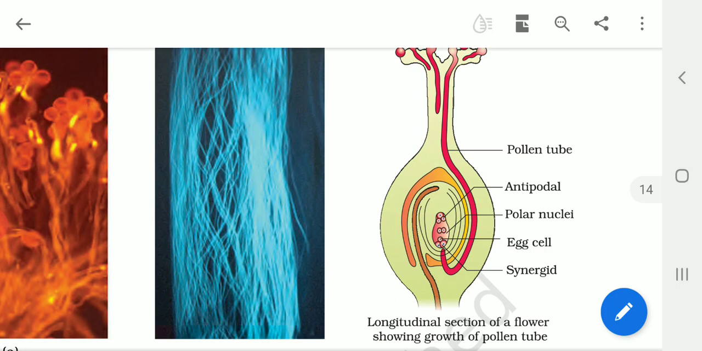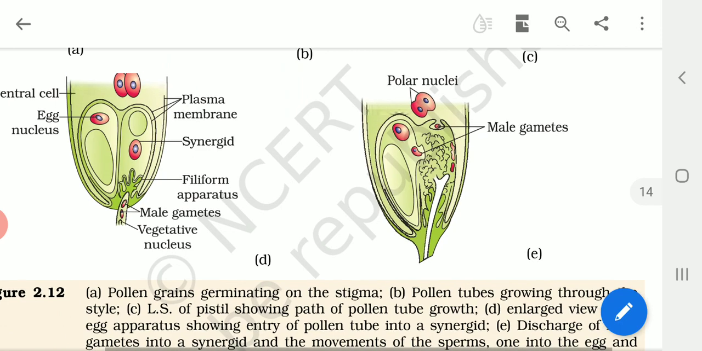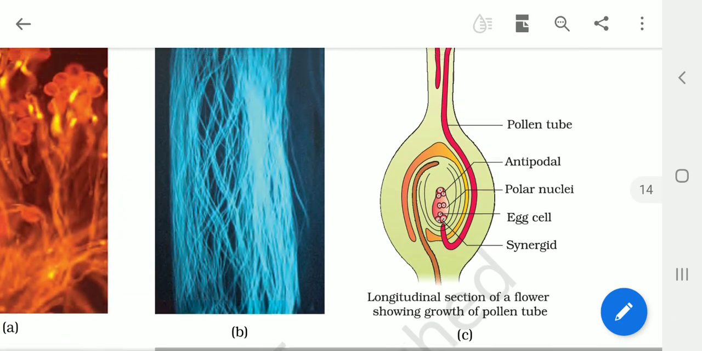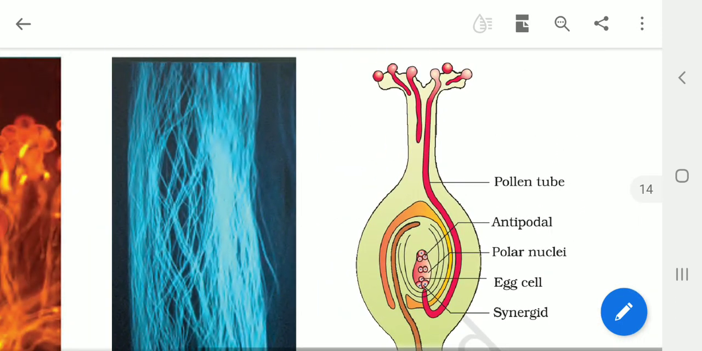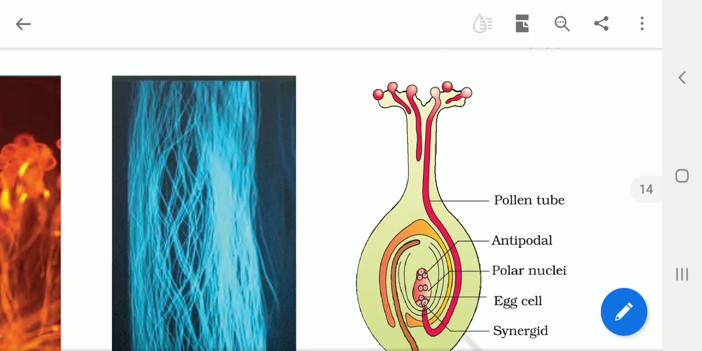So what happens here? How does a pollen tube germinate? Let us see. Now look at figure 2.12 C diagram. Here you can see the LS of the ovule, the longitudinal section of the flower, showing the growth of the pollen tube. This is also a longitudinal section of the female part. It shows the ovary, and inside the ovule there is a female gametophyte, that is the embryo sac. Then it has a style and a stigma on top.